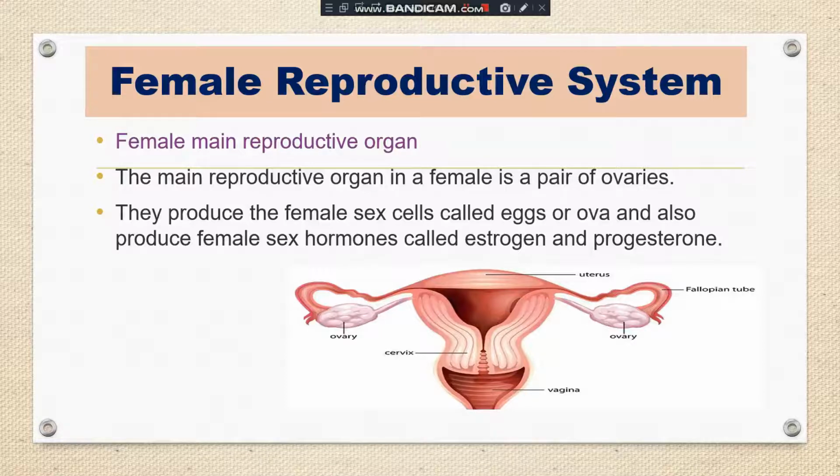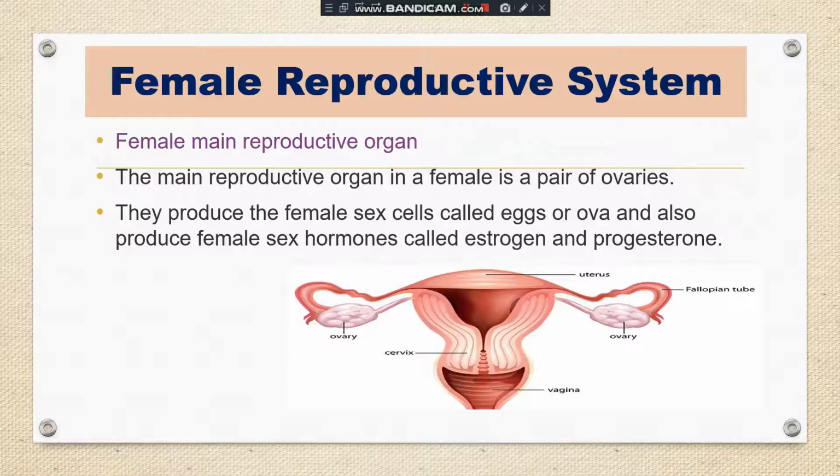So testes and ovaries are two glands which release important hormones. Testes release testosterone, which is responsible for all the secondary sexual characteristics of the male, and estrogen and progesterone are the female sex hormones, responsible for the secondary sexual characteristics of the girl.